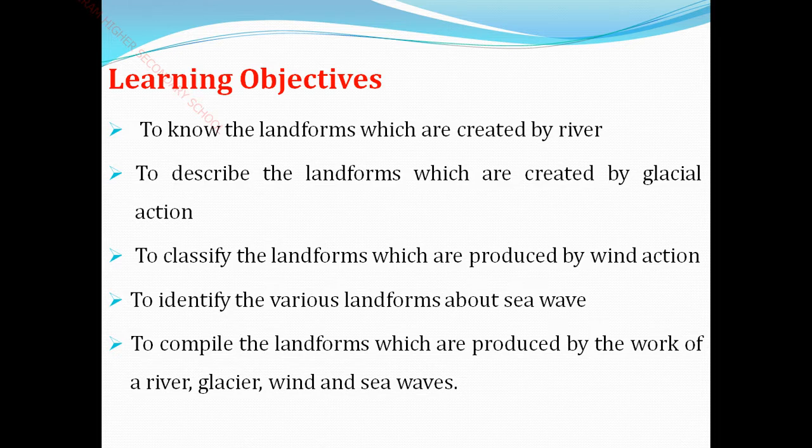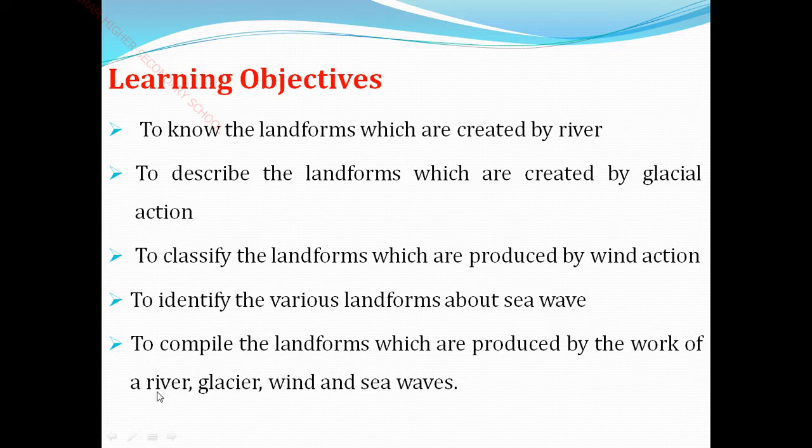These are the landforms of sea waves. Finally, to compile the landforms which are produced by the work of a river, glacier, wind and sea waves. By this lesson we are going to learn about rivers, glaciers, wind action and sea waves. First, origin by river.